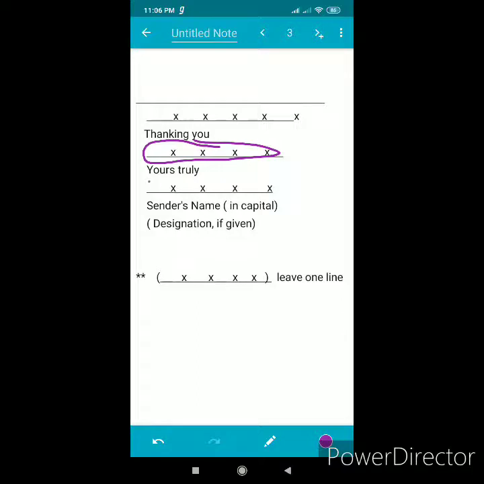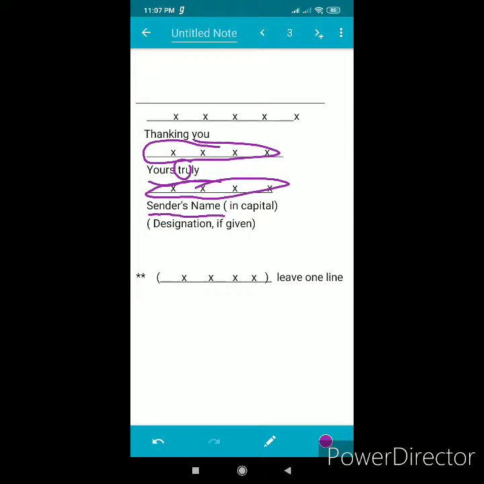Then you have to write yours truly. One thing you should remember, that in yours no apostrophe s will be there. YOURS. And in truly T will be small. Don't write it capital, it is T small. TRULY. This is the spelling of truly. After writing this, you have to leave one line. Then you have to write the sender's name. Sender's name means the person who has sent or written the letter to the editor.